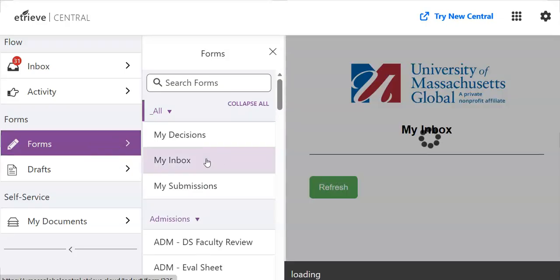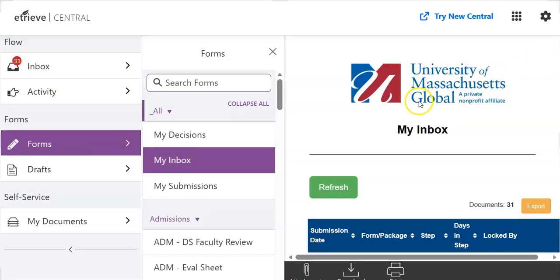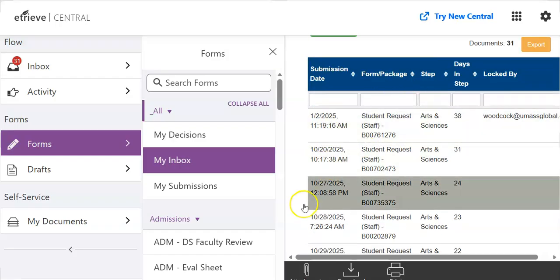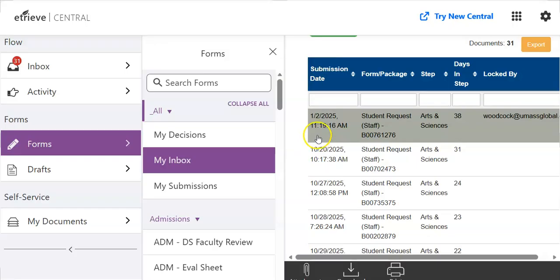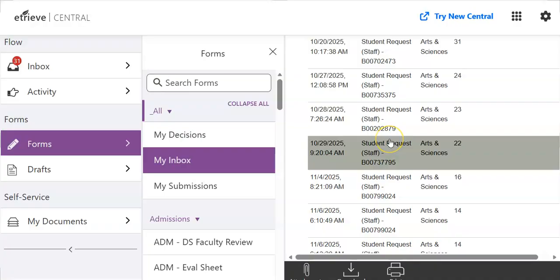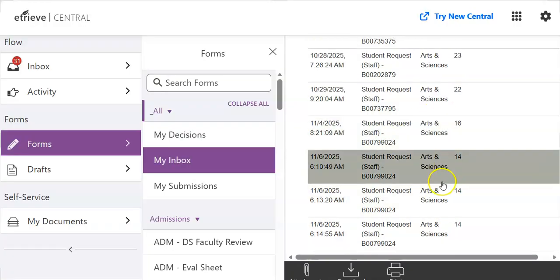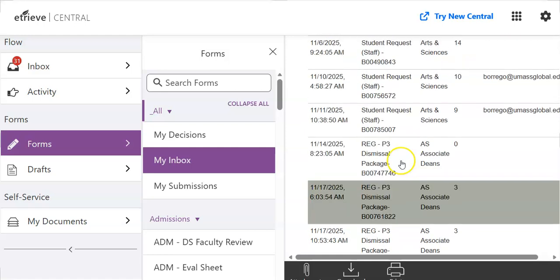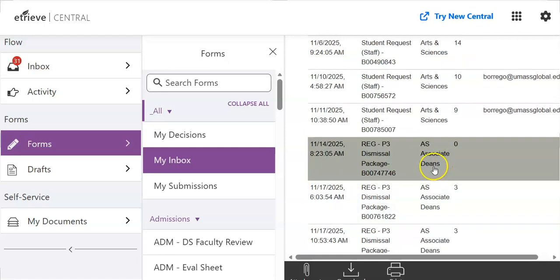You had mentioned to go through forms and then in your last email to look at my inbox. So if I do that, it will take me to this screen, and this will show me the submission date. So this one was all the way back in January. It says the type of petition and then Arts and Sciences, and here it says dismissal, but it says associate deans, which everyone in the School of Arts and Sciences that is looking through these petitions is assigned all of these.